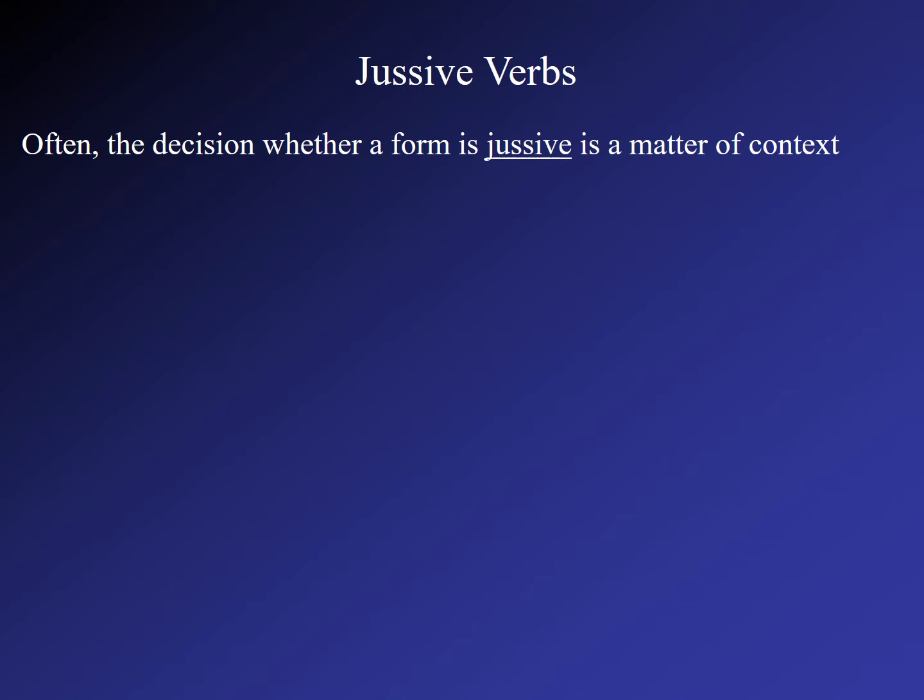This means that the decision on whether to translate a particular form as a jussive is oftentimes a matter of context. So, for example, this root we just saw, yifkod, could mean he will visit, which is the prefix, or it could mean may he visit, which is the jussive.